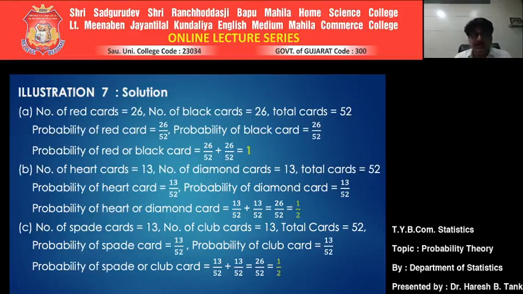Since they are mutually exclusive, the addition theorem can be used, which is nothing but the sum of individual probabilities. That is 13 upon 52 plus 13 upon 52, which comes to 26 by 52. Simplifying it, it comes to 1/2, which is exactly the same as the last example. Next one.